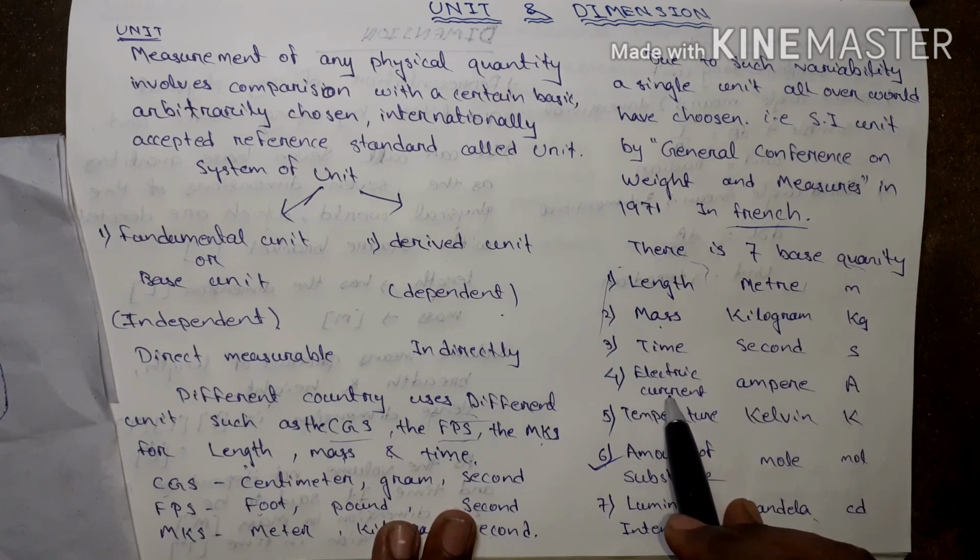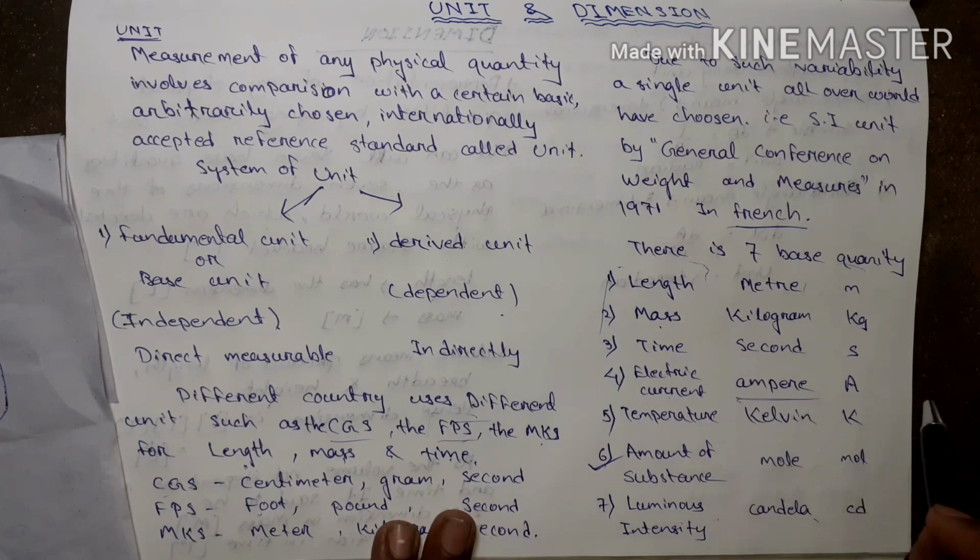Electric current, the unit of electric current what? Ampere, symbol A. Temperature has the unit Kelvin, symbol K. Amount of substance is unit mole and the symbol is also mol. Luminous intensity unit is candela. It is most important and symbol is cd.